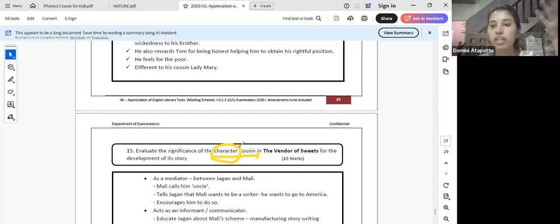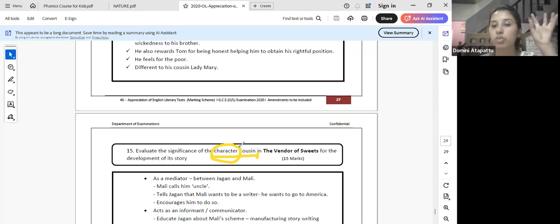How does the character speak? How does the character behave? What are his or her thought patterns? Number three is how the other characters talk about this character, or how the other characters get influenced or impacted by this character.